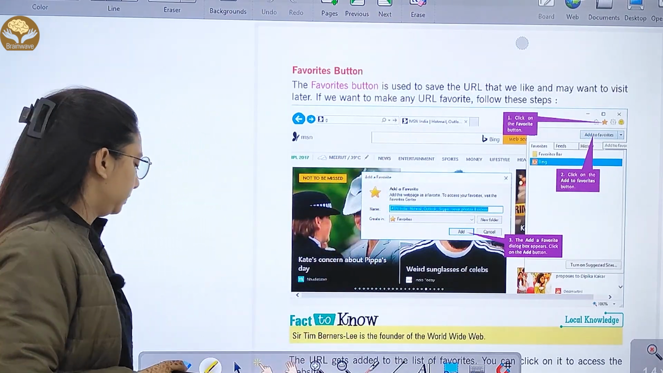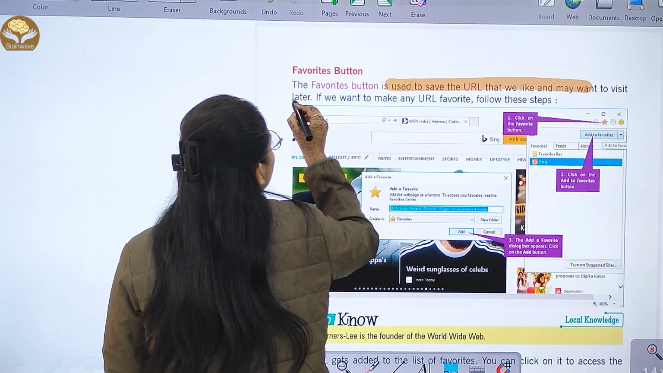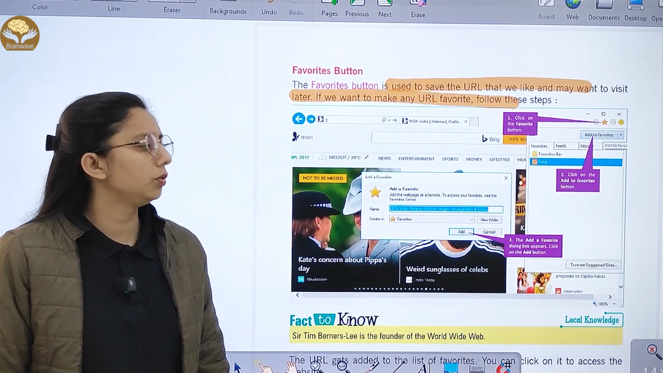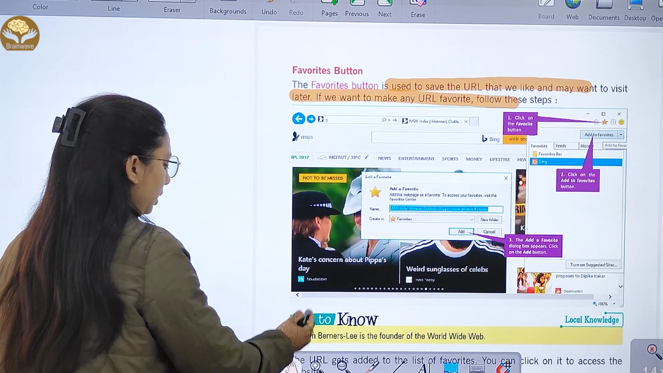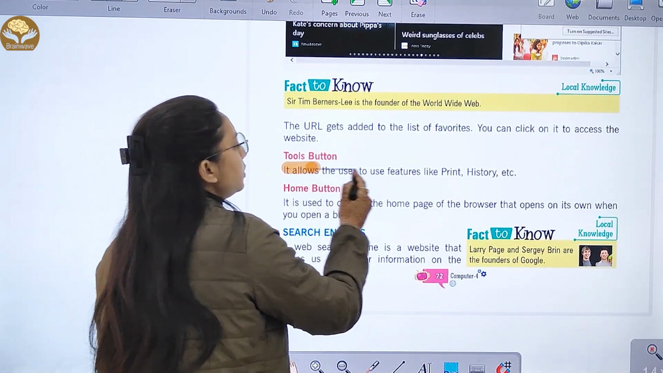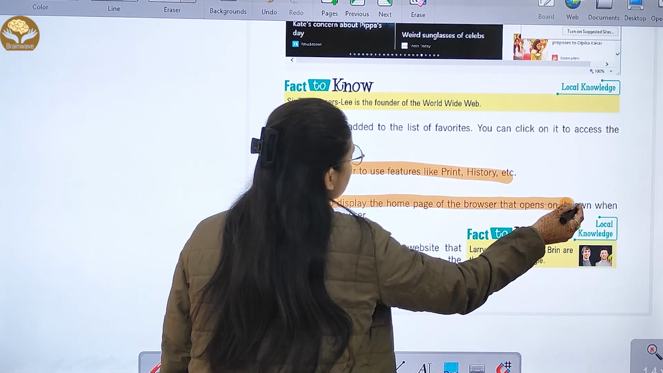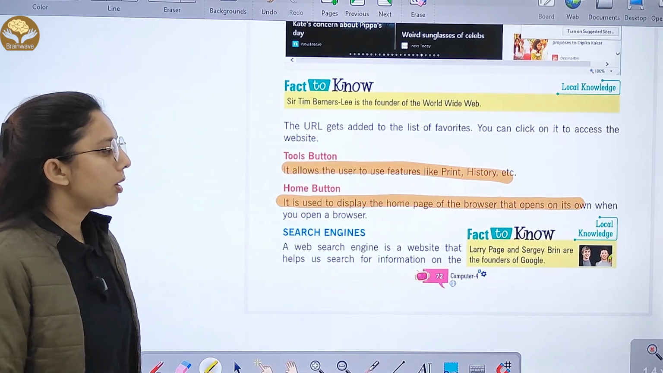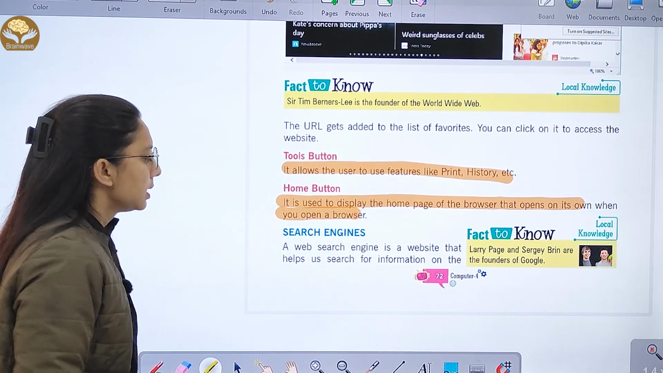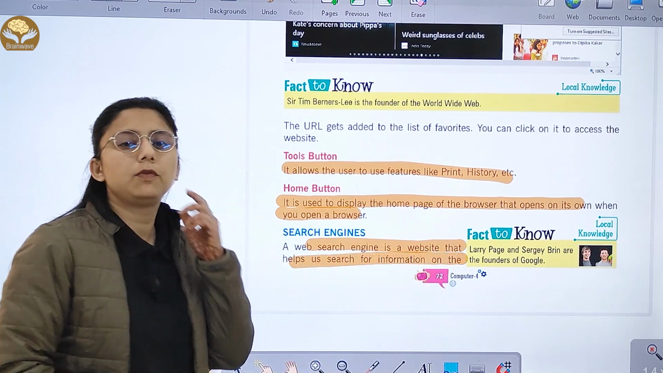Now the favorite button. Let's study the favorite button, which is used to save URLs that we like and visit later. If we want to make any URL a favorite, you have to follow the steps. Then we have the tool button, which allows us to use favorites, print, history, right? The home button is used to display the home page of the web browser, which opens on its own when you open a browser.